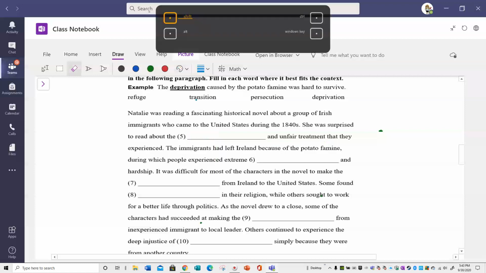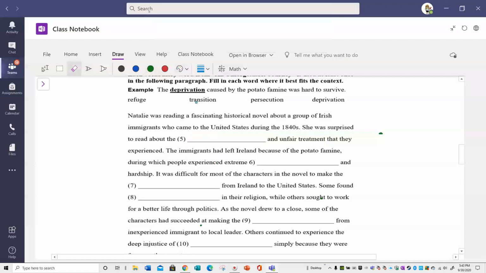Okay, so Natalie was reading a fascinating historical novel about a group of Irish immigrants who came to the United States during the 1840s. She was surprised to read about the blank and unfair treatment they experienced. So I'm going to start here.